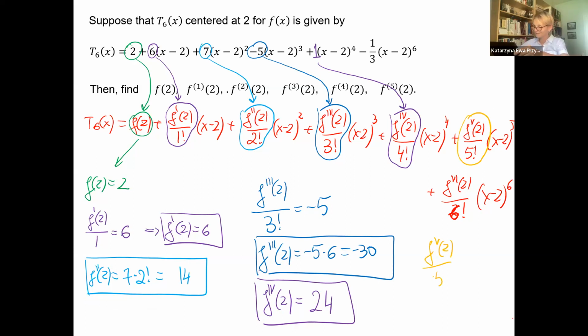Fifth derivative at 2. Do we have a coefficient of x to the 5? No, 0. Then fifth derivative is actually 0. And then what about the sixth derivative?